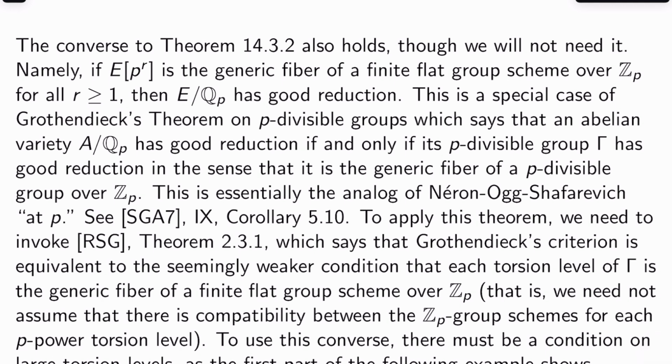The converse to the theorem also holds, although we won't need it. Let's talk about that for a second, though. If E[p^r] is the generic fiber of a finite flat group scheme over Z_p for all r bigger than or equal to 1, then it turns out E over Q_p has good reduction. This is a special case of Grothendieck's theorem on p-divisible groups, which says the following. An abelian variety A over Q_p has good reduction if and only if its p-divisible group Γ has good reduction, in the sense that it is the generic fiber of a p-divisible group over Z_p. This is essentially the analog of the Néron-Ogg-Shafarevich theorem at p. So I've been emphasizing this as far back as chapter 1.